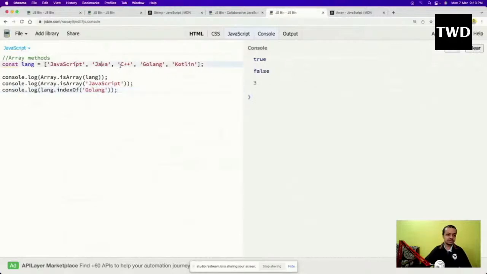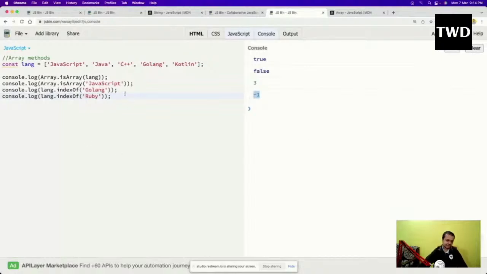So it is 0, 1, 2, 3. So it will give me like that. Suppose I give indexOf maybe Ruby, Ruby is a language, but it is not there. So there is something different here. If I give indexOf Ruby, it is giving me -1. So this -1 means it is not there.